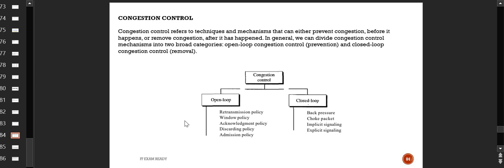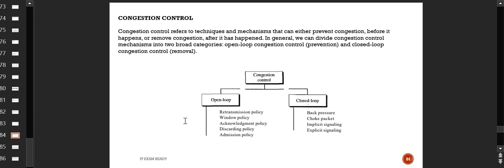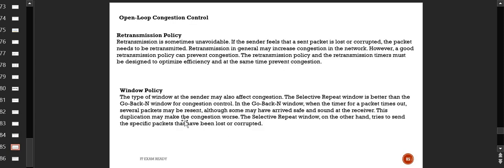Under the closed loop, we have back pressure, choke packet, implicit signaling, and explicit signaling. So these are the different mechanisms that we have to understand once we read congestion control for the network layer. Now, open loop congestion control, whatever is written here in this diagram, we are going to discuss it one by one. First one, retransmission policy.